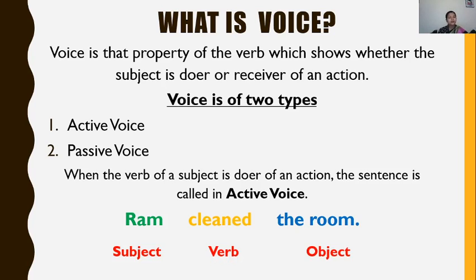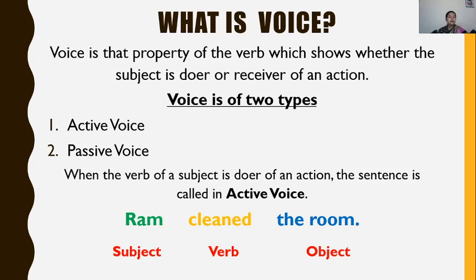Now let's check the subject is a doer or a receiver of that action. Ram cleaned the room. Who has cleaned the room? Ram. Ram himself has done the work. So Ram is doer and the sentence is an active sentence, because here the importance, my main attention, has been given to the doer.